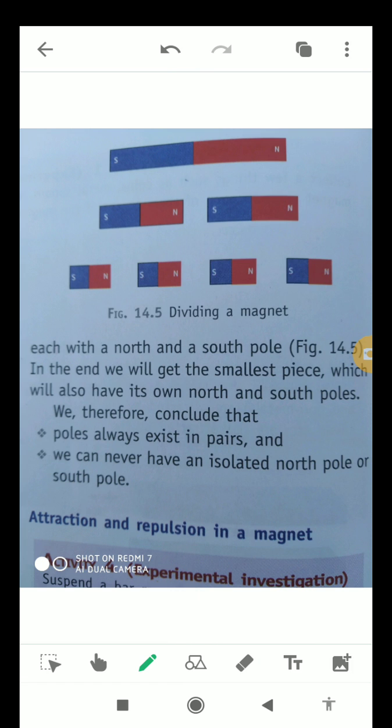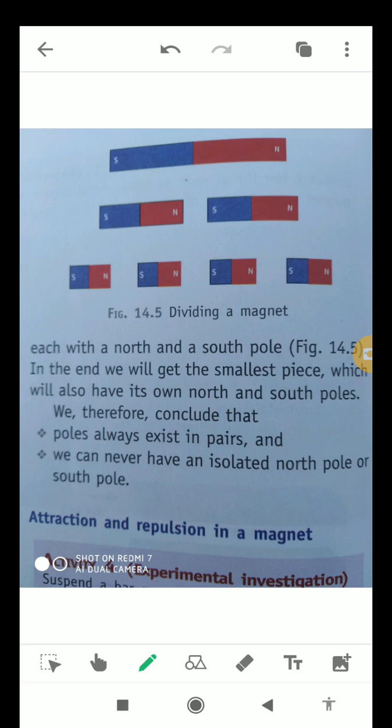As you can see in this diagram, whenever we divided the magnet, it divided into two parts. Then the north and south pole was also available in the two different pieces of the magnet, and when we further divided them, each piece had its own north and south pole.